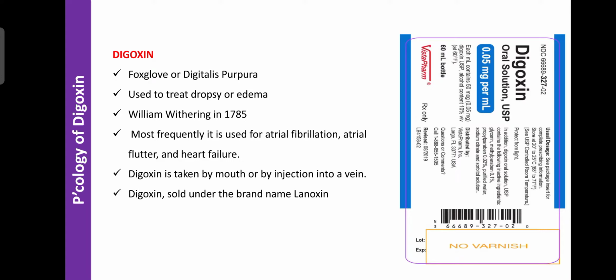Digoxin is a cardiac glycoside. It is obtained or isolated from the foxglove plant, also known as Digitalis purpurea. Digitalis is mainly used in the treatment of dropsy or edema, that is, swelling in the ventricles or heart. Due to swelling or hypertrophy of the cardiac muscle, the heart can be enlarged, especially the left ventricle, which contains the pure oxygenated blood.